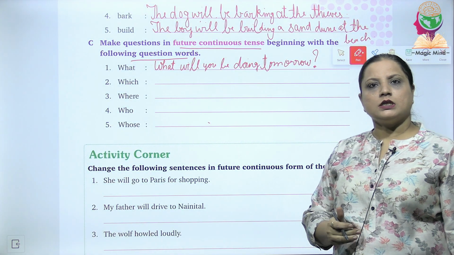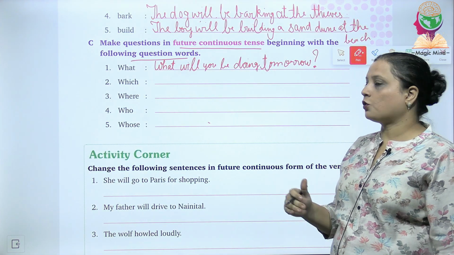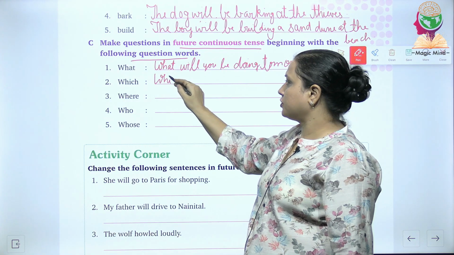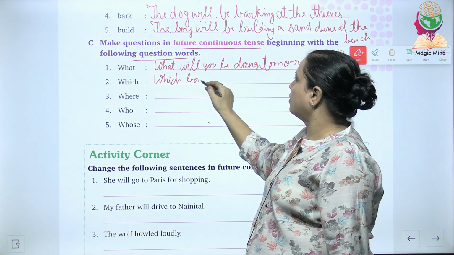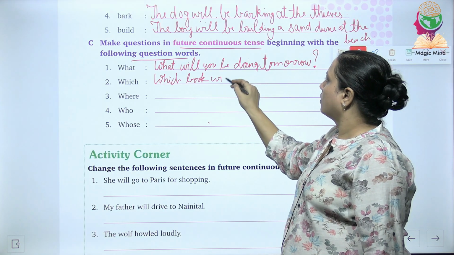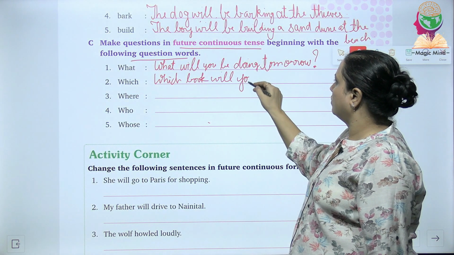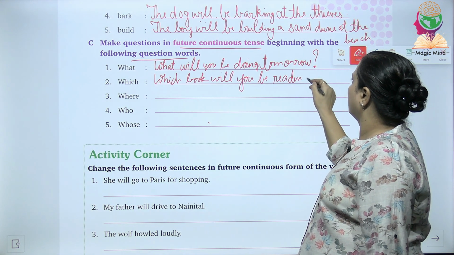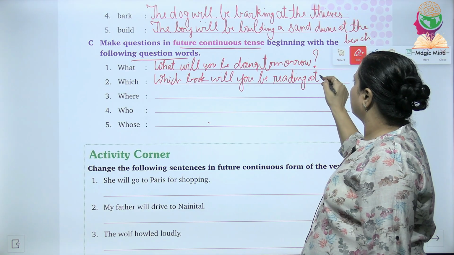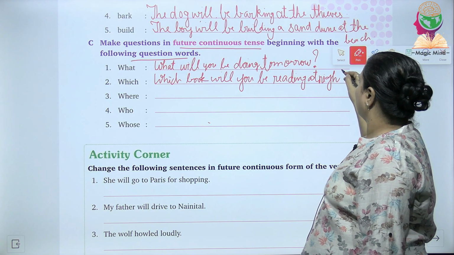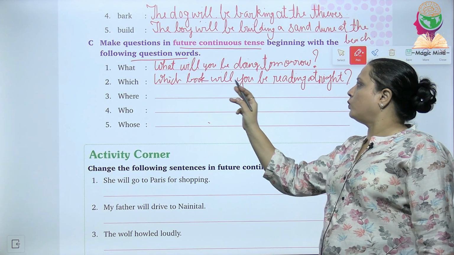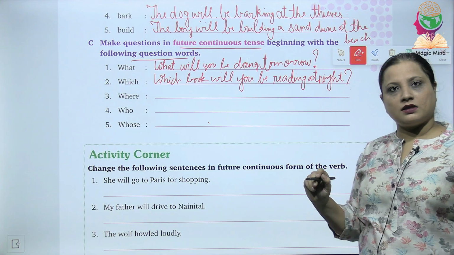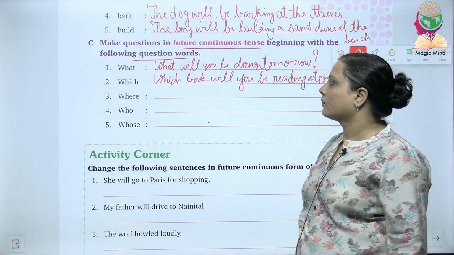The second word is which, and the question for it is which book will you be reading at night? So the question is which book will you be reading at night, and a question mark at the last.